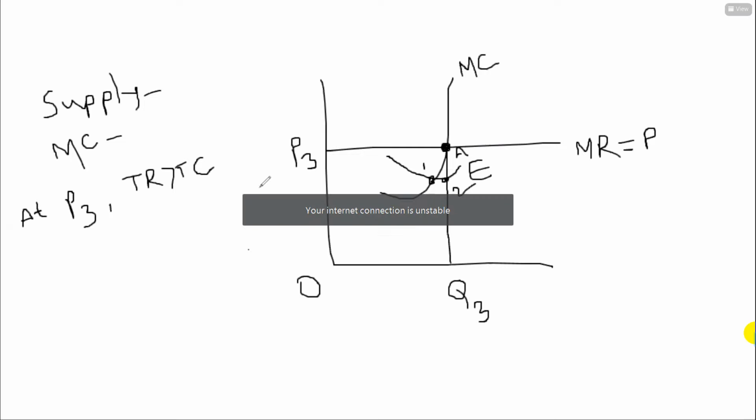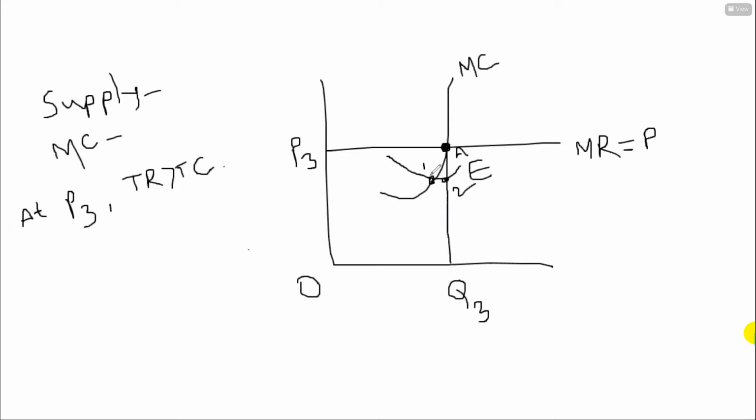Okay. So at P3, this is the equilibrium point E. Let's write it down as equilibrium point E3, because we will find another equilibrium point. You can write capital E3, it is up to you.